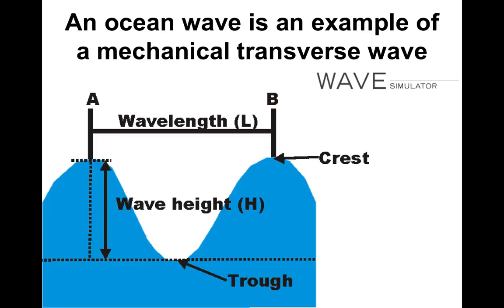An ocean wave is a mechanical transverse wave, and it includes all of the pieces we just talked about. It has a crest, a trough, and its wavelength goes from crest to crest, and it has an amplitude. However, the wave height here is not the amplitude. The amplitude would be half of that wave height.